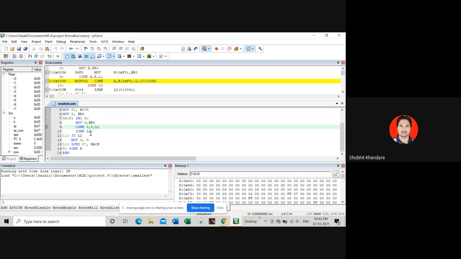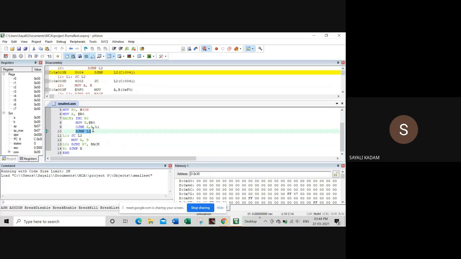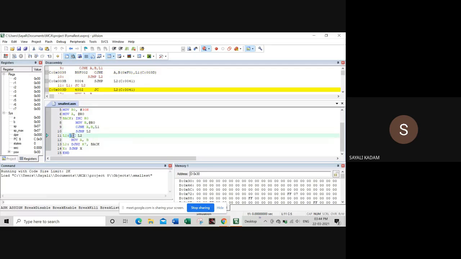CJNE. Yes. Sally, tell me what is CJNE A comma B comma L1. Sir, it will compare A and B. And if A is smaller, then it will go to loop 1 directly, or else it will jump to loop 2. That is, if A is smaller than B, then this instruction will execute, and if A is greater than B, then at L1 we will swap the value.